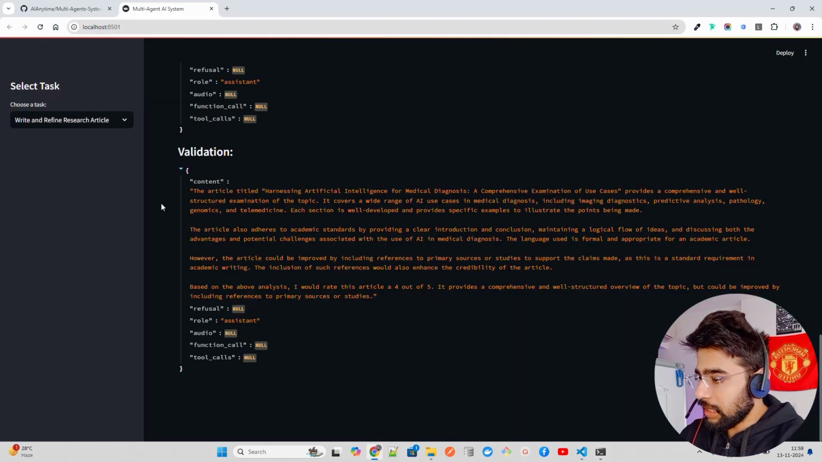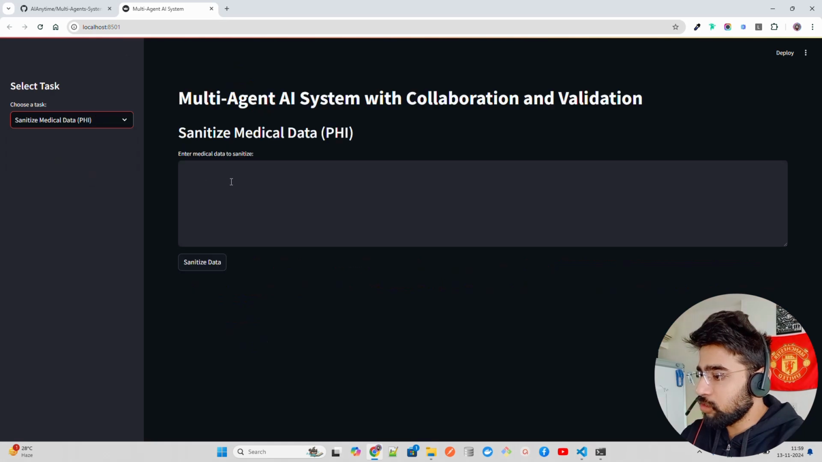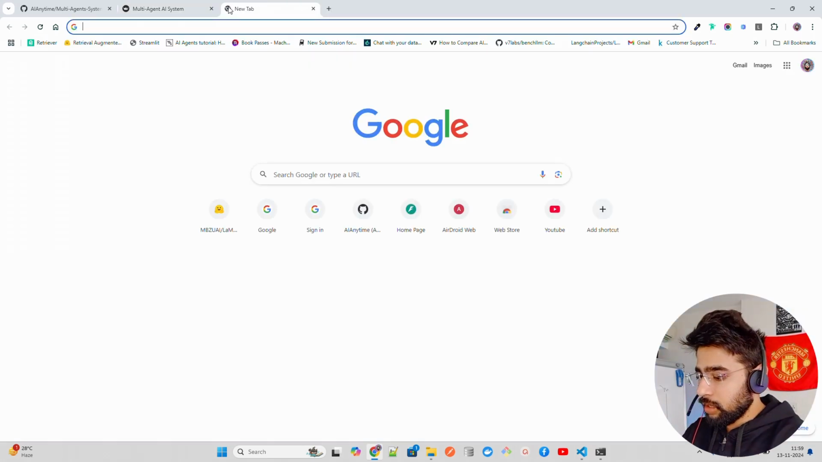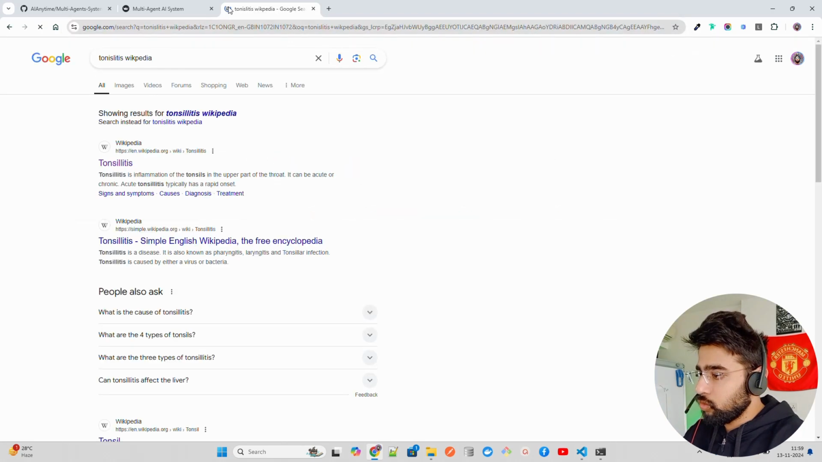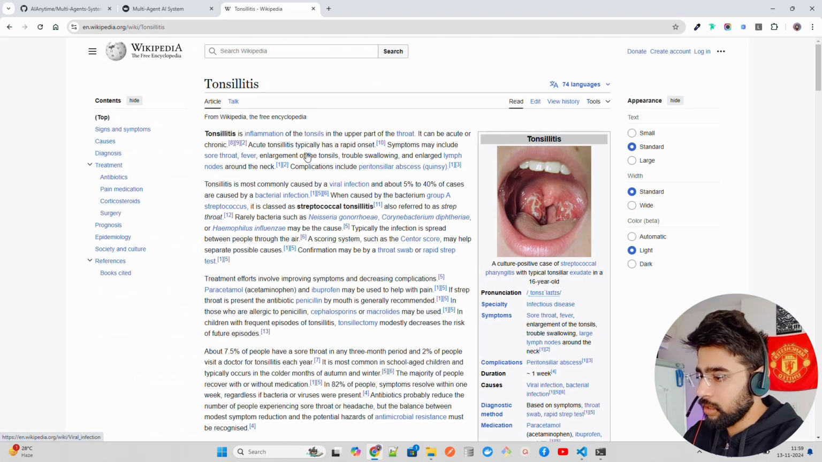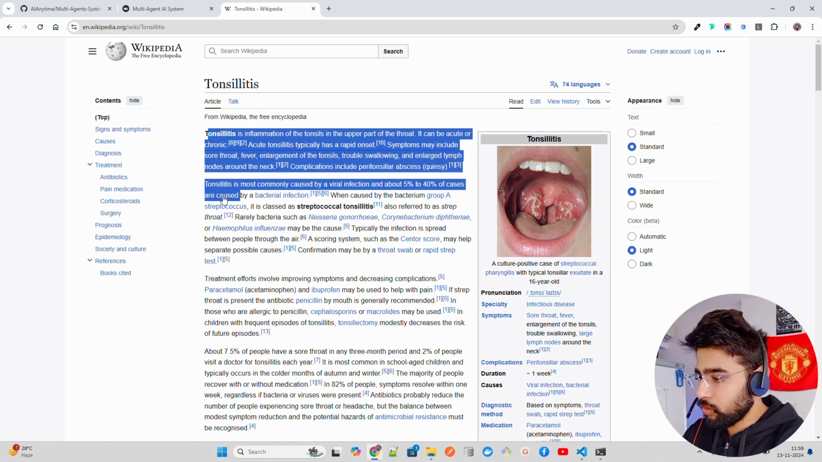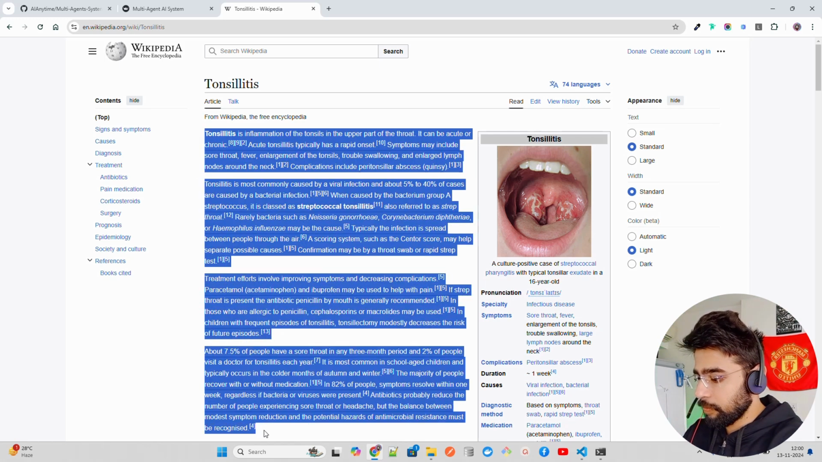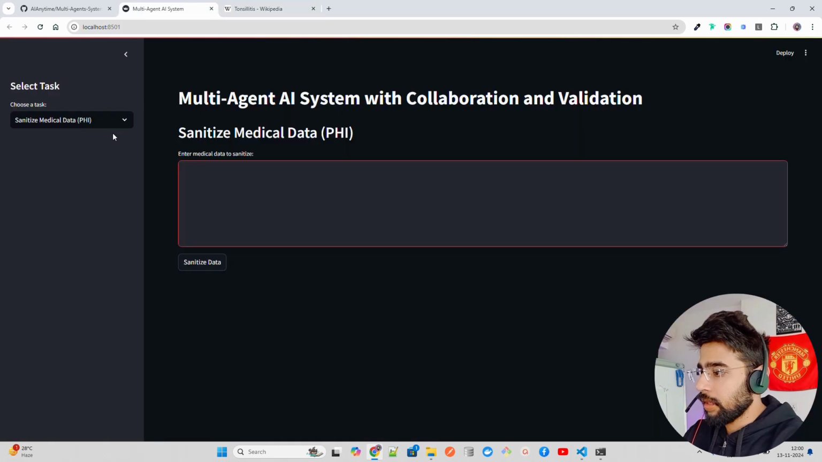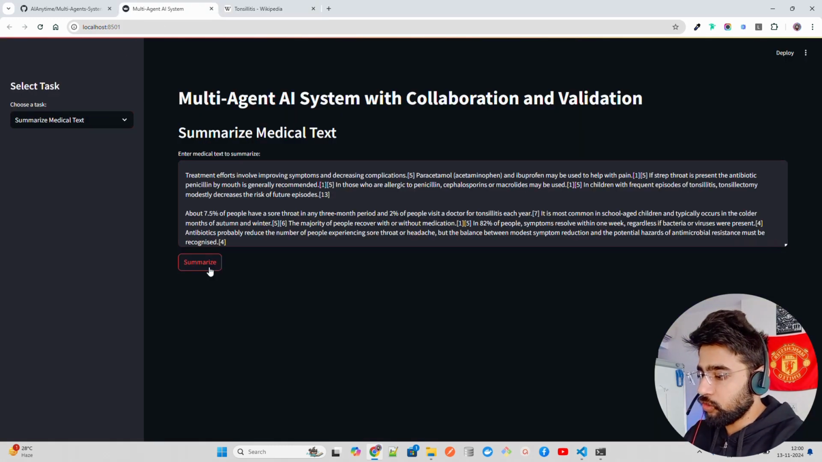And of course, there are other tasks that we can also perform, like sanitize medical data. If I come here and take a tonsillitis Wikipedia page, or I'll show you the summary thing first. Okay, so let me show you the summary. I'm going to copy this, then choose summarize medical text and just click on summarize.